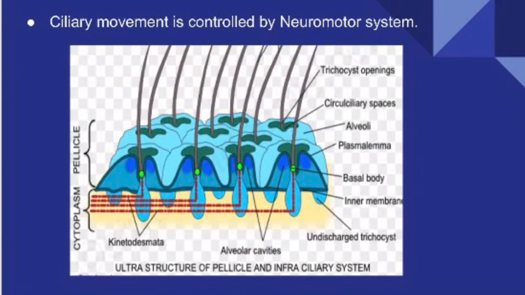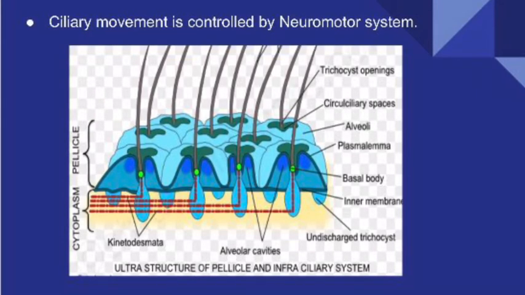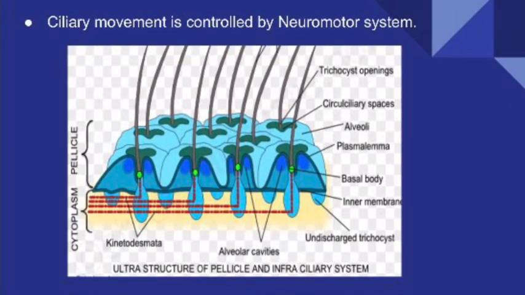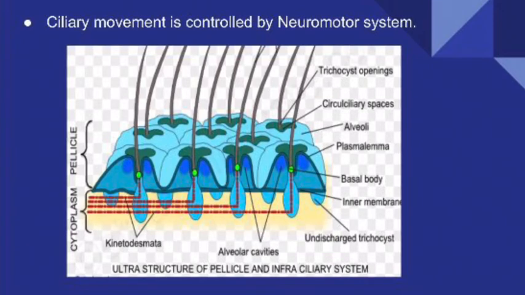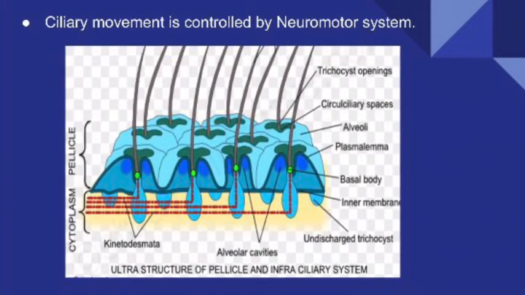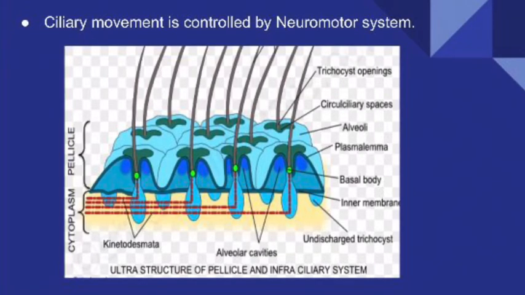Cilia arise from basal granules, and all the basal granules are arranged in longitudinal rows. And these basal granules in turn are connected with one another by some thread-like structures called neuronemes or kinetodesmata.